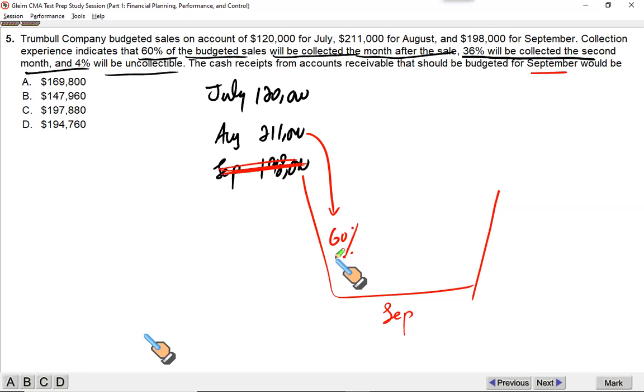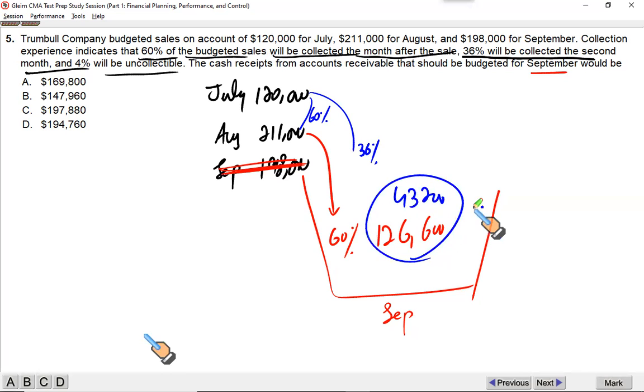So 60% of 211,000 would be 126,600. Then what you sold in July, 60% of this amount will be collected in August. The remaining 36% will be collected in September. So 120,000, 36% is 43,200. So just add these two numbers and you get your answer.